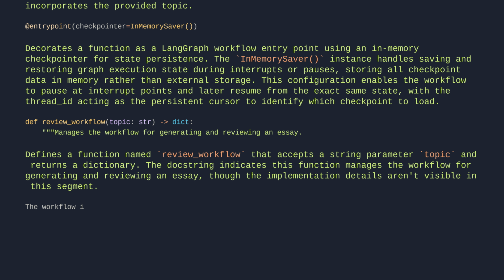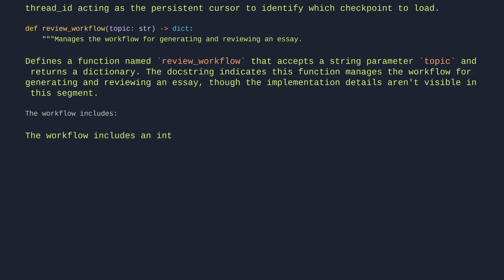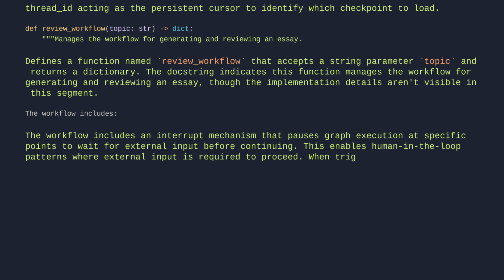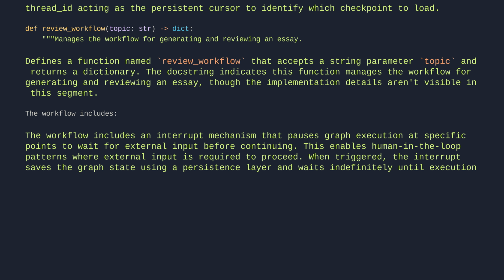The workflow includes an interrupt mechanism that pauses graph execution at specific points to wait for external input before continuing. This enables human-in-the-loop patterns where external input is required to proceed. When triggered, the interrupt saves the graph state using a persistence layer and waits indefinitely until execution is resumed.